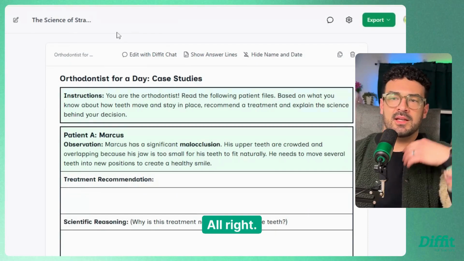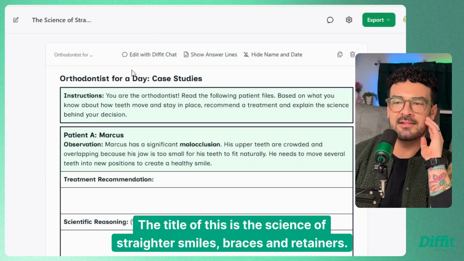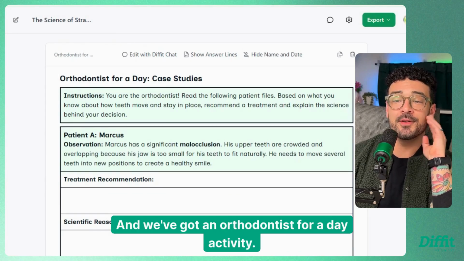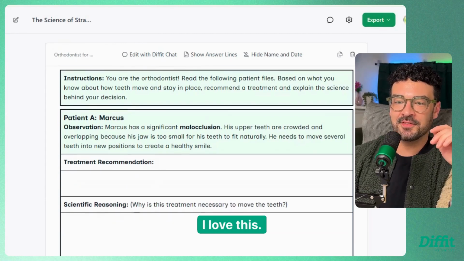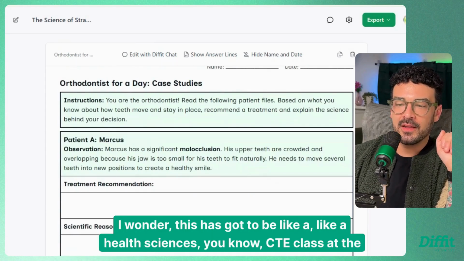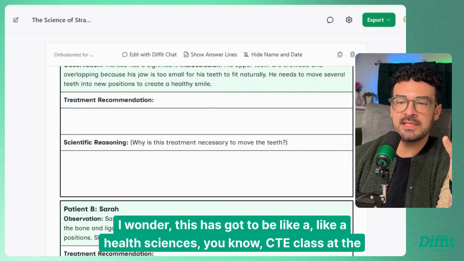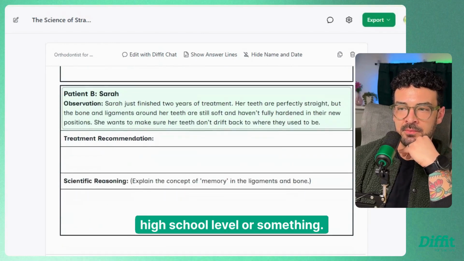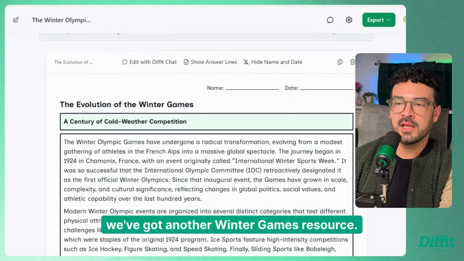Next one. All right, the title of this is The Science of Straighter Smiles, Braces and Retainers. And we've got an orthodontist for a day activity. Hold on. I love this. Okay, I wonder, this has got to be like a health sciences, CTE class at the high school level or something. How interesting. We've got another Winter Games resource.